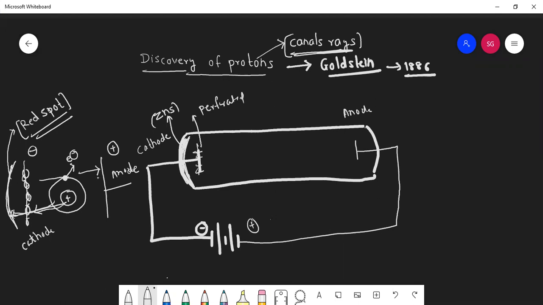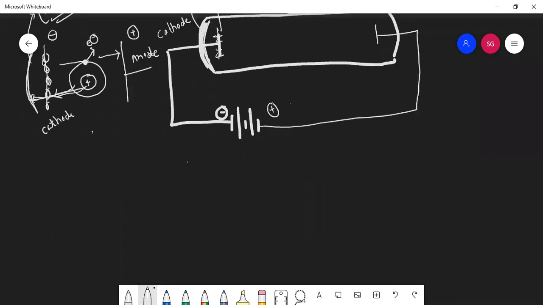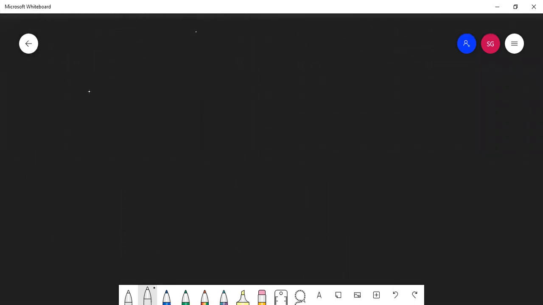some properties of protons. You need to answer me, because you know properties of electrons. So like that, we'll see properties of anode rays.